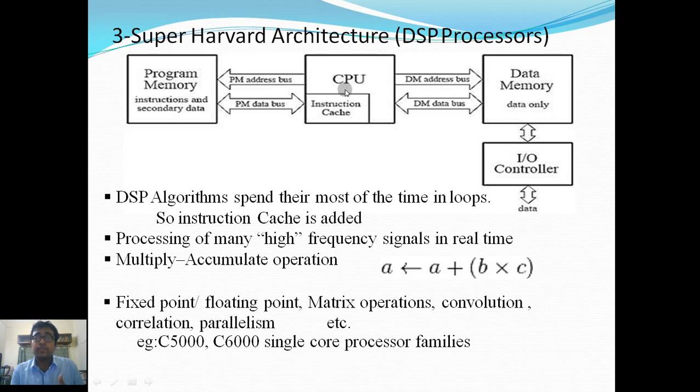And in the case of the CPU, we have added an instruction cache. Suppose we start the processor, as the processor gets its power from the power supply and timing from the timer circuits. Now it is operational. As it turns on, what is the first step? The first step is to fetch the first program instruction from the program memory. So through the address bus and through the data bus, we get the data.